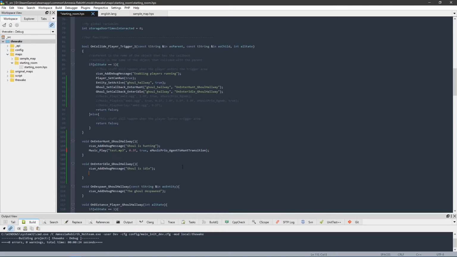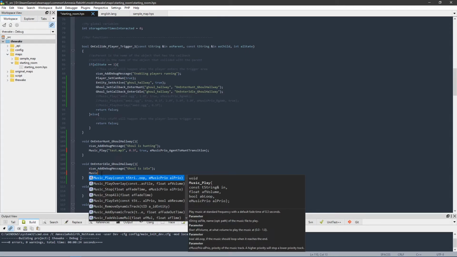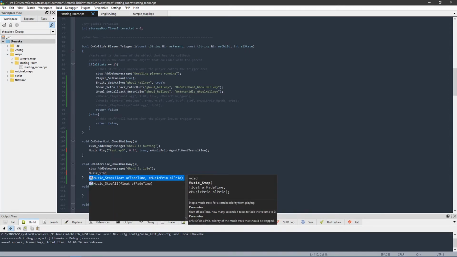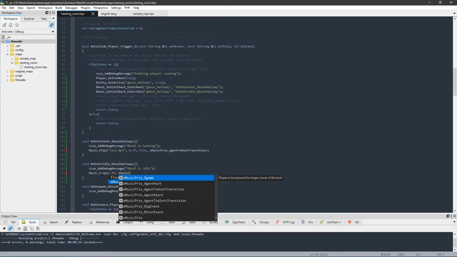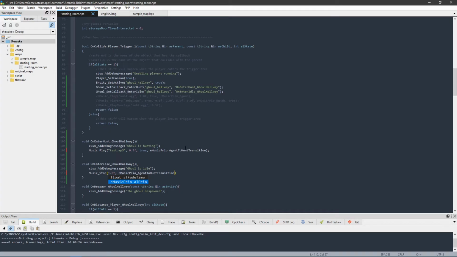So I would play around with those, see what they do, but we're just doing this one here. And then we're gonna go ahead and stop that track when the Ghoul enters idle mode here. So we'll do music underscore stop, and then we'll hit enter here. You put in the time that you want for this track to fade away. So we'll just say 1.0 F, which just means 1 second. And then for the E music priority, we want to make sure it matches the one that we just put before, which is agent to hunt transition. So it should match this track that we just played. And then we'll close that all out with a semicolon. And we'll go ahead and save here.